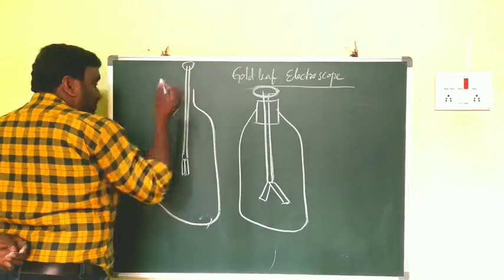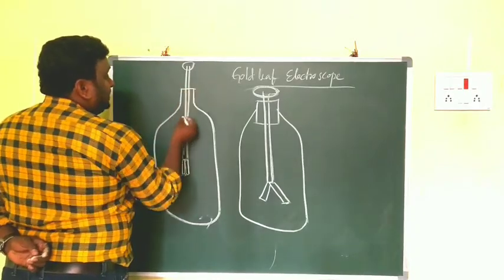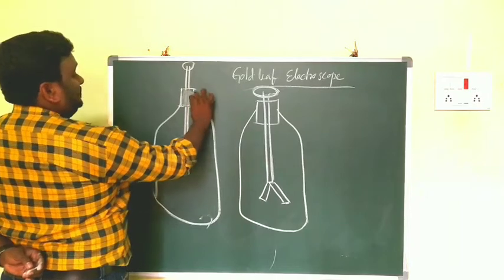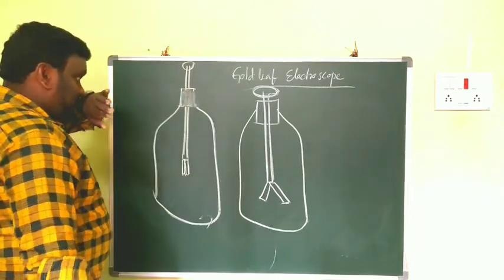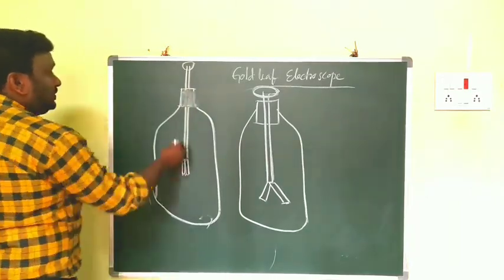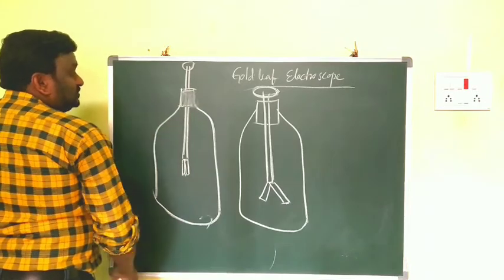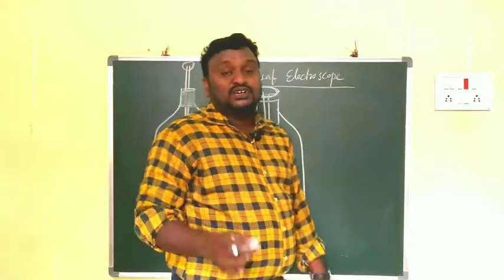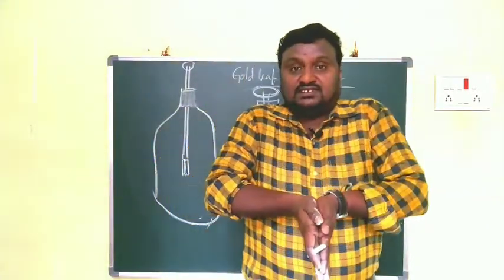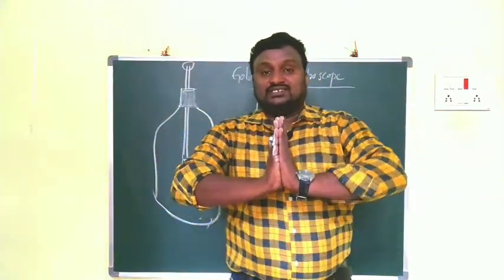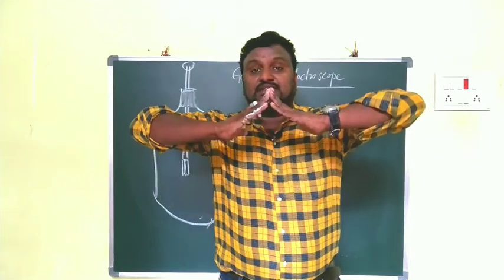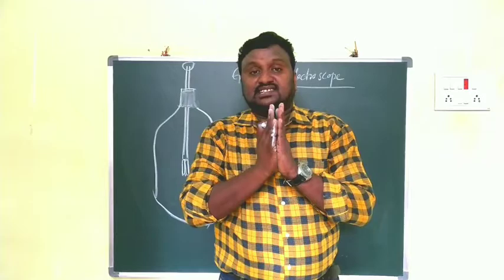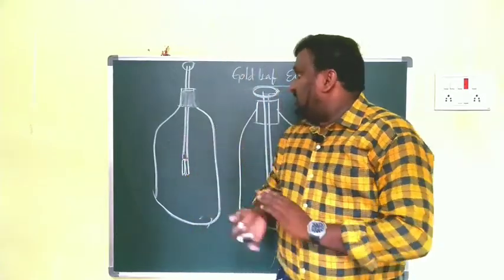Again I am drawing here. This is the rubber cork. Initially both metal strips or gold leaves should be like this. Clear? They should be very close, like this. This is the one and this is the next one.